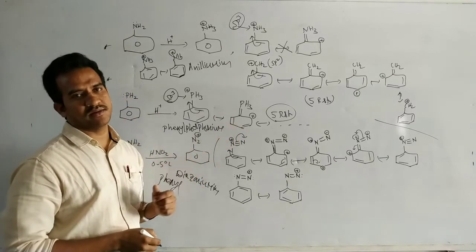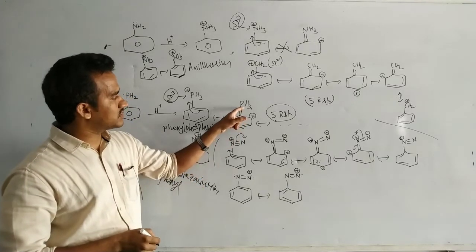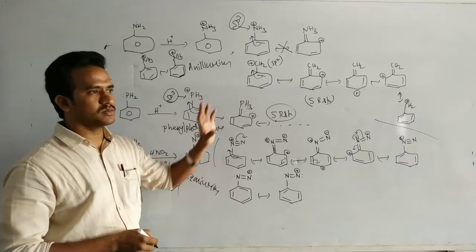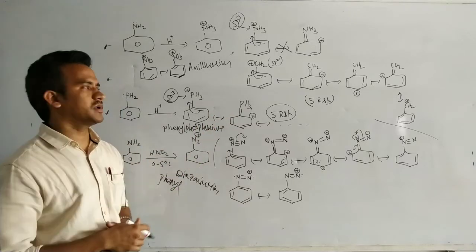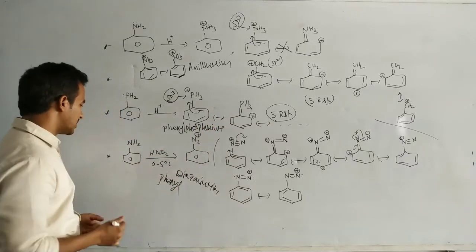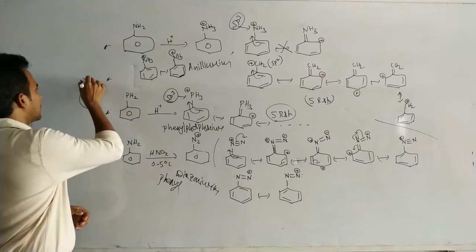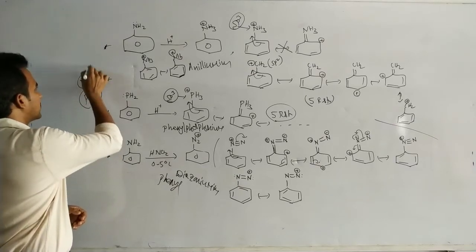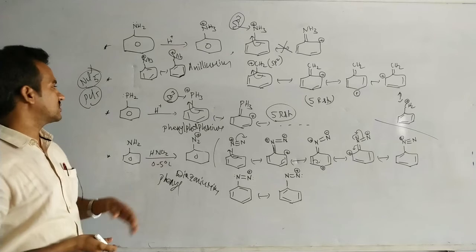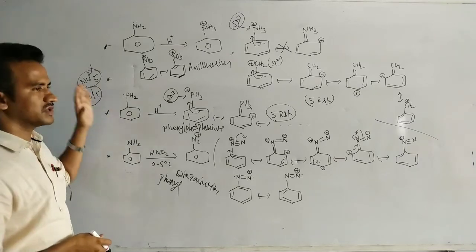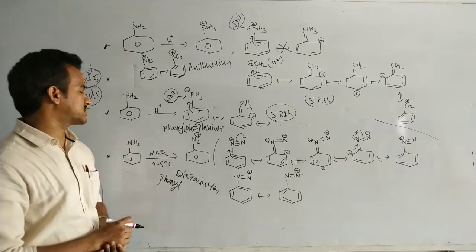Covalence of 5 for phosphorus is possible because of the vacant d orbitals. That's why we say PCl5 exists but NCl5 does not exist: phosphorus has vacant d orbitals, but nitrogen has none.